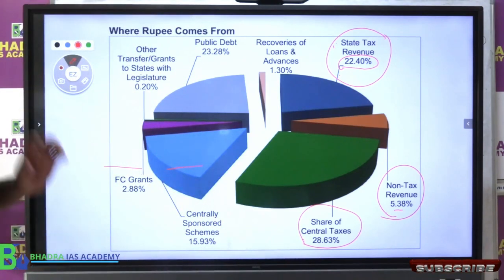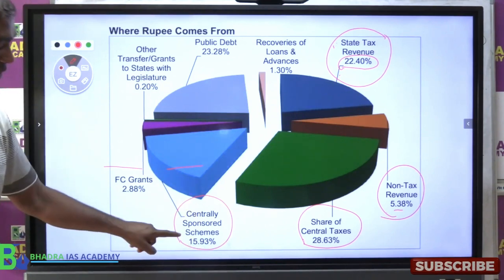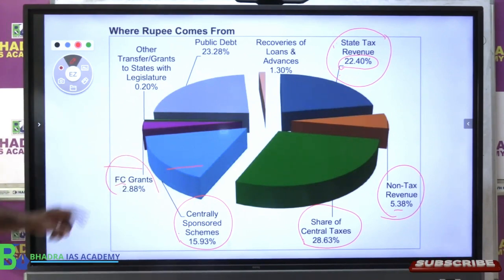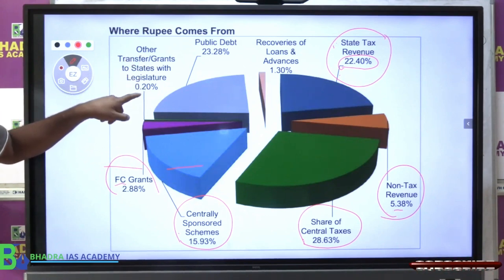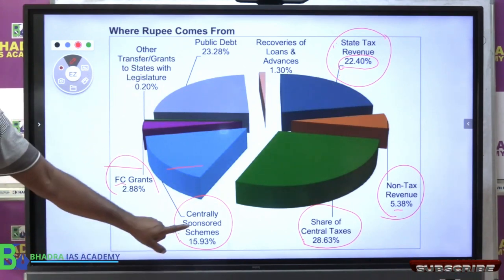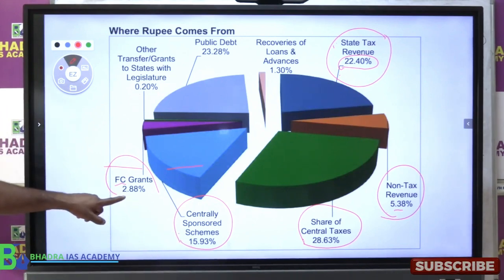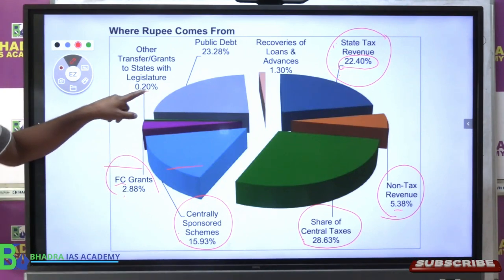Then we have a grant. The grant includes this one, centrally sponsored scheme as well as finance commission grant. Plus we have a other grant transfer given by central government. So centrally sponsored scheme is 15%, finance commission grant is 2.8 and other grant is only 0.2.